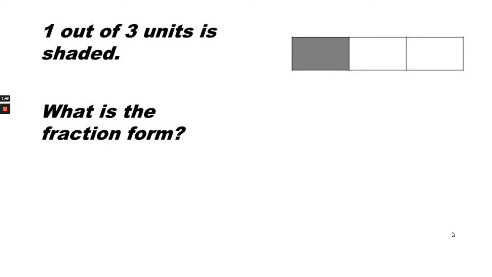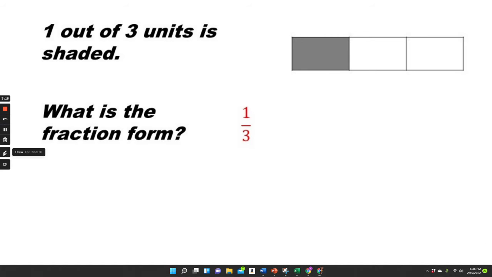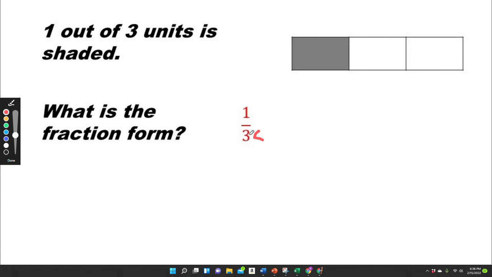So if 1 out of 3 units is shaded, what is the fraction form? One over 3. Remember, this bottom number is how many units in one whole. So there are 1, 2, 3 units. That would be 3. And the top number is how many are shaded. One of them is shaded. So that would be the top number. The top number is how many parts are shaded. The bottom number is how many parts in all.